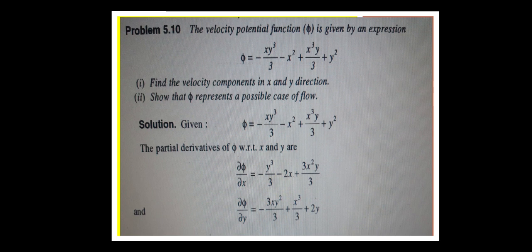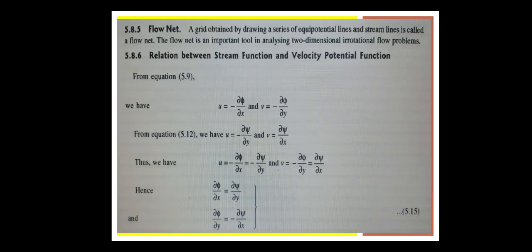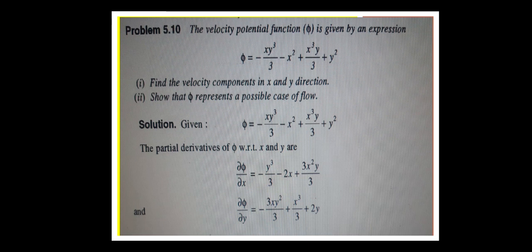The velocity potential function phi is given by the expression phi is equal to minus x cube by 3 minus x square plus x y cube by 3 plus y square. Find the velocity components in the x and y directions. Show that phi represents a possible case of flow. So by using this flow net, phi and rotational values, we will solve the small problems. Now what is the given function? Given phi is equal to minus x cube by 3 minus x square plus x y cube by 3 plus y square. The partial derivatives of phi with respect to x and y.